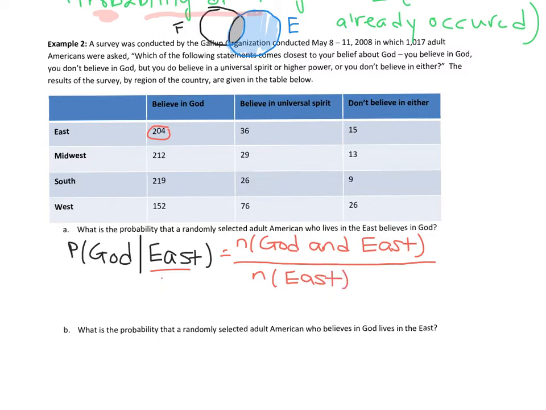All right, so let's do our calculations. One's already calculated for us. It's the 204. And then people who live in the East, well, we don't have a total column, so we would have to do the math ourselves. People that live in the East is 204 plus 36 plus 15. So 255.